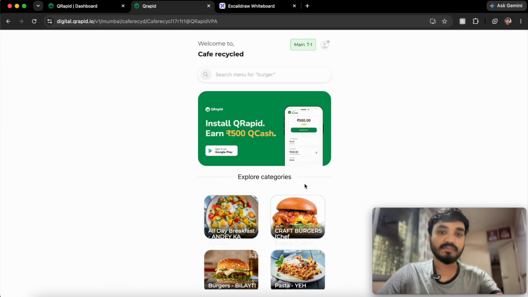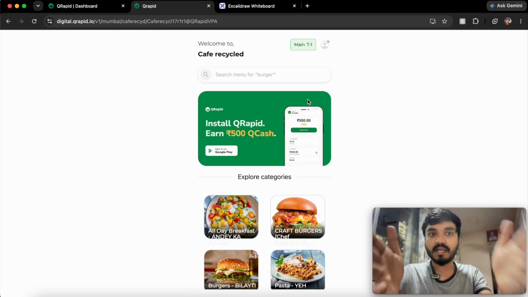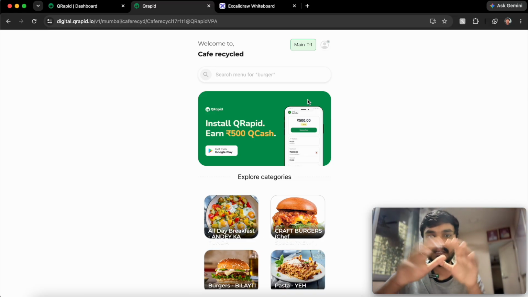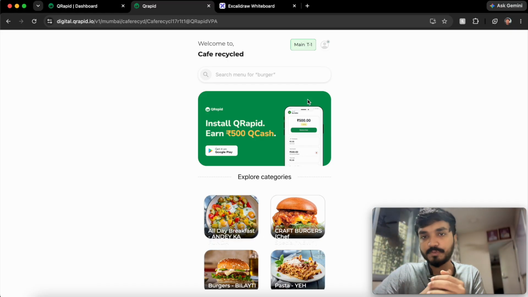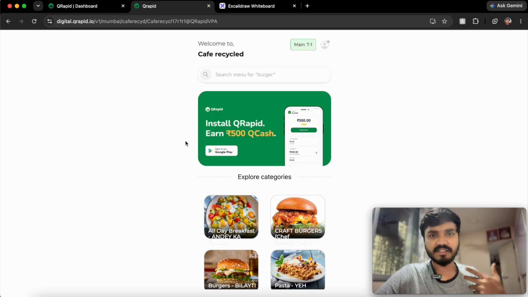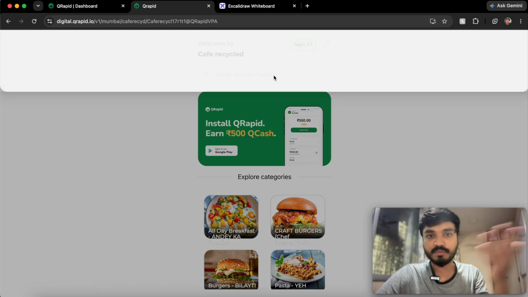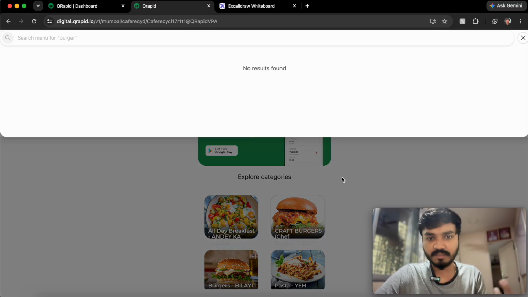But yeah, let's see the UI basically. This is basically for a phone screen, but I'm on a laptop, so you can see how it looks on a laptop as well. It might not be responsive here, but on phone it's properly responsive. You can see there's an ad banner; restaurants can place their own ad, or else we can also add our own banners or ads here. And here is the restaurant name and a search button.